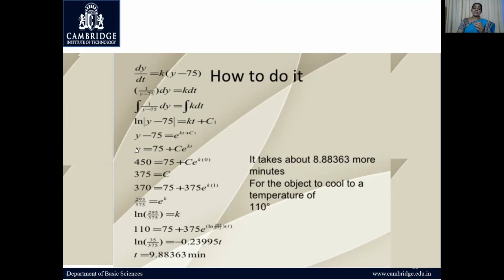Now, why are we finding the value of y? Y is the unknown I have to find. Y is the temperature, I have to find that. Therefore, I keep the solution in terms of y. Y is a function of t. T is the independent variable. Independent variable is time. Time is always independent. So y is a function of t. So I'll find the solution.